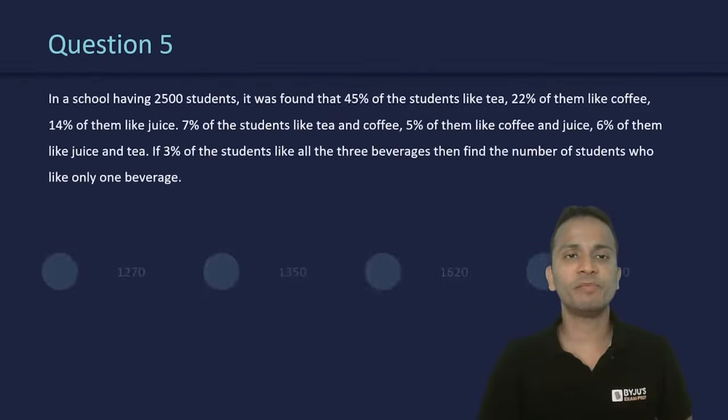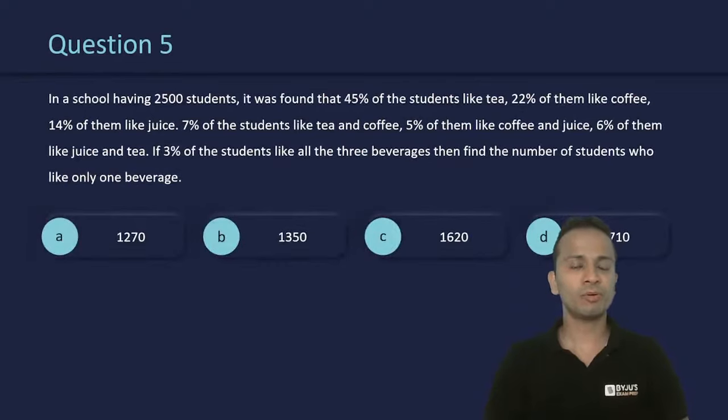Moving on to question number 5. Question number 5 is the question of Venn diagrams. So you'll quickly have to draw this Venn diagram and get the answer. ज़्यादा difficult नहीं है, simple सा question है.